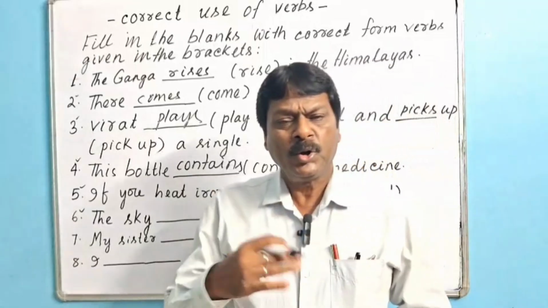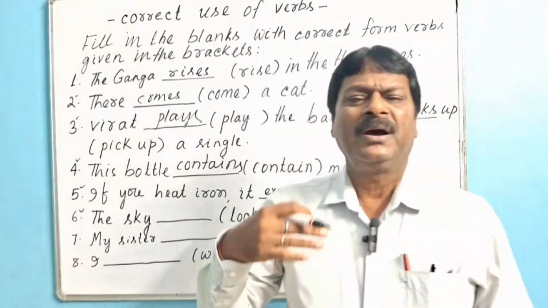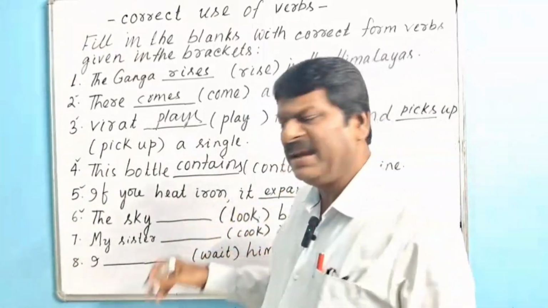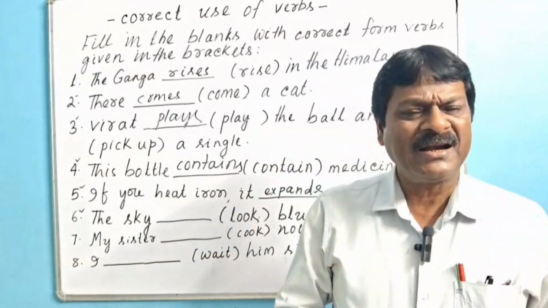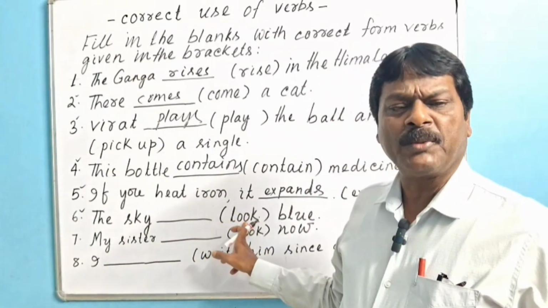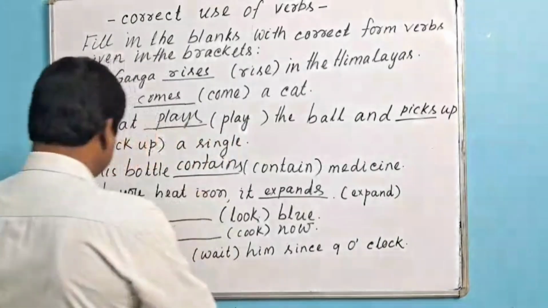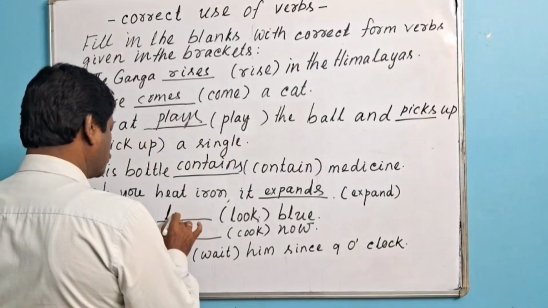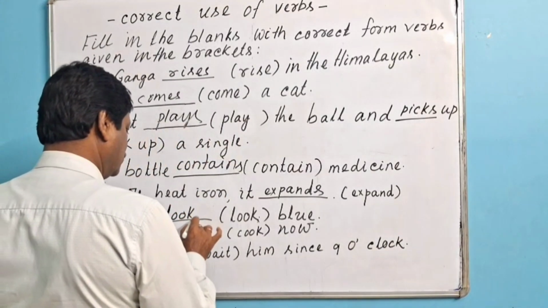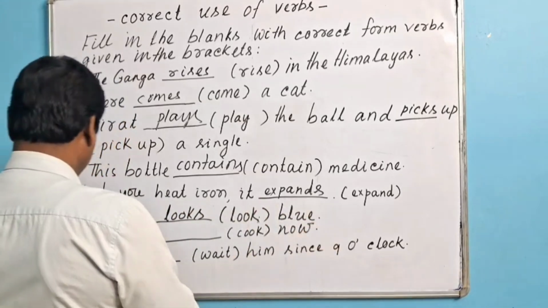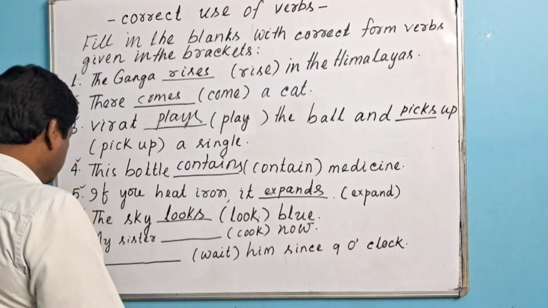Like smell, look, seem, appear, or you say believe, consider, understand, like this, it is also a non-progressive verb. That's why its appropriate form of verb in this case will be: the sky looks blue.